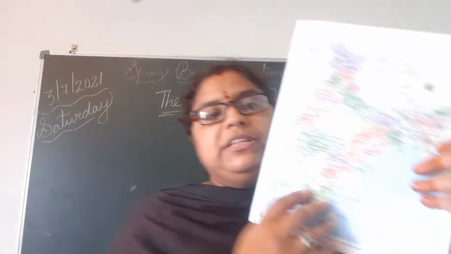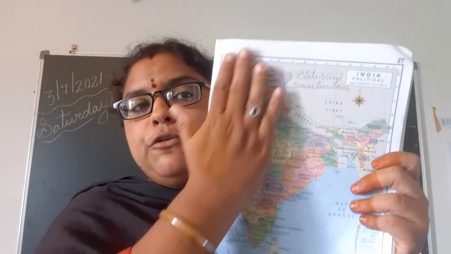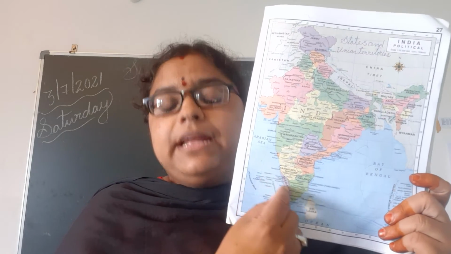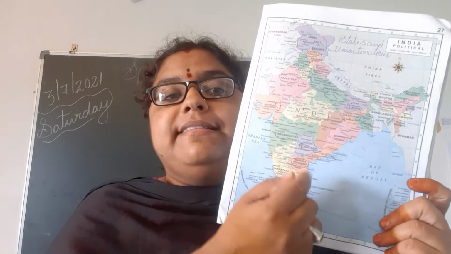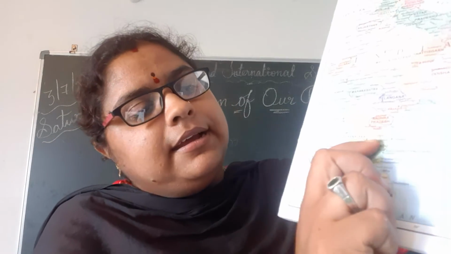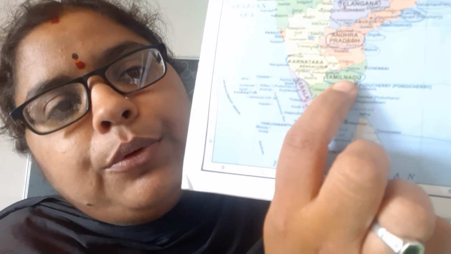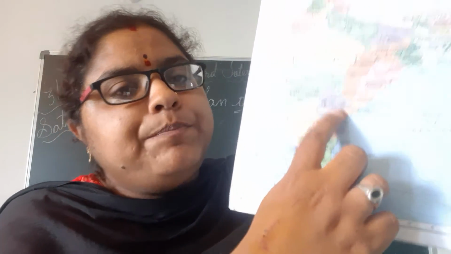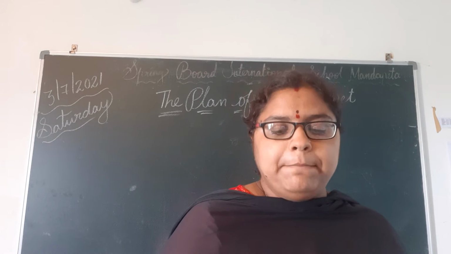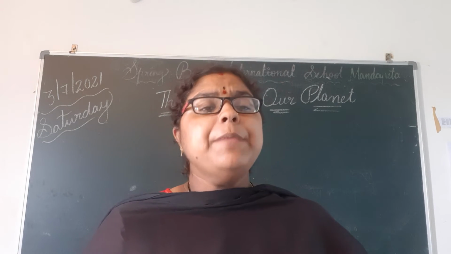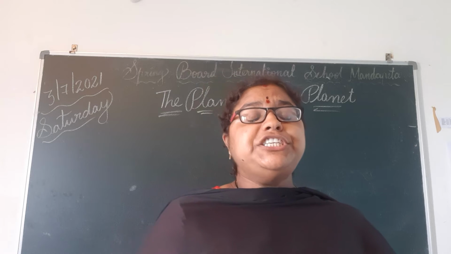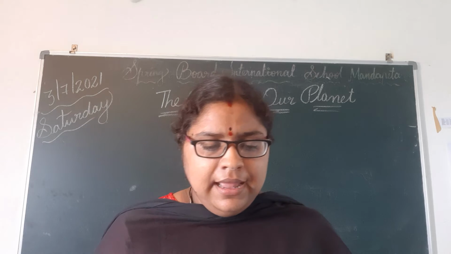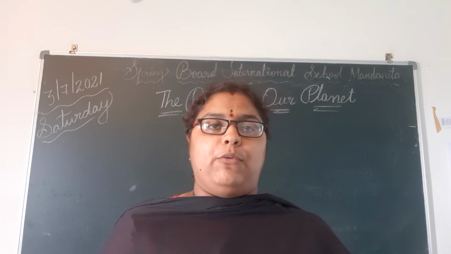See, I told you this is a map. Okay, we can't show the whole world on this paper. That's why we can see the details of some places in this map. Okay, see here. This is Tamil Nadu and this is Andhra Pradesh. This is Telangana. You can know by using a map. A map scale refers to the relation between the distance on a map and the actual distance on the ground.